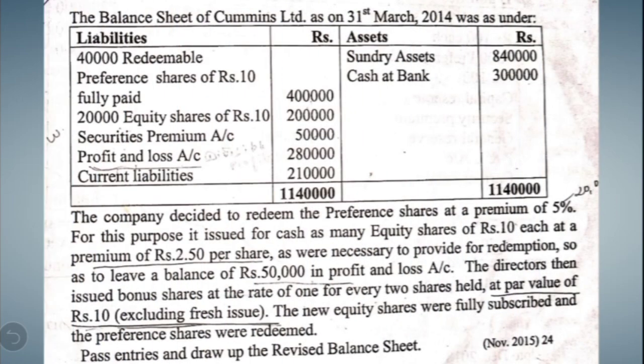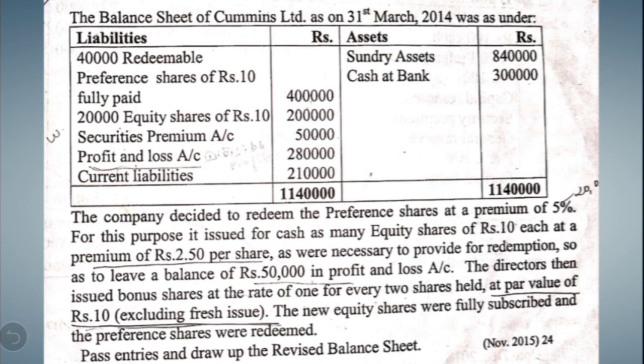The balance sheet of Cummins Limited as on 31st March 2014 was as under. On the asset side, we have sundry assets and cash at bank. On the liability side, they have given 40,000 redeemable preference shares of rupees 10 fully paid up. Okay, it is 4 lakh. Then 20,000 equity shares of rupees 10 each, 2 lakh. Securities premium balance is 50,000, profit and loss account 2,80,000, current liabilities 2,10,000.